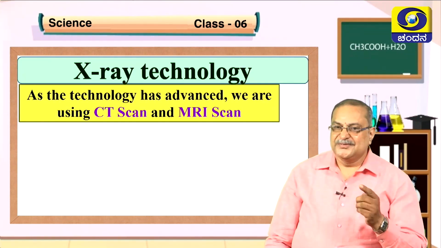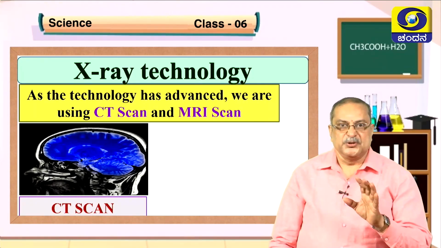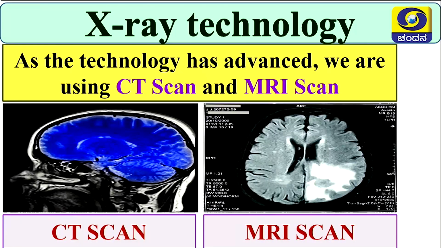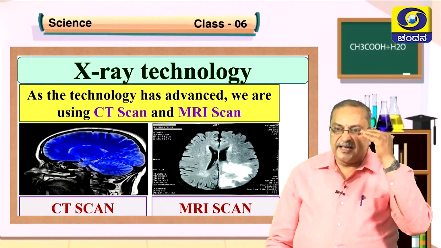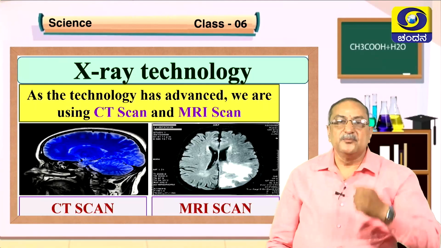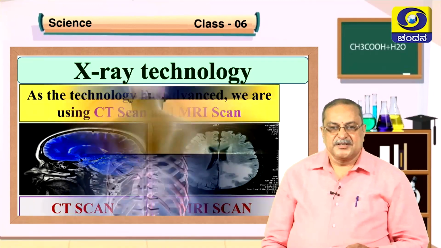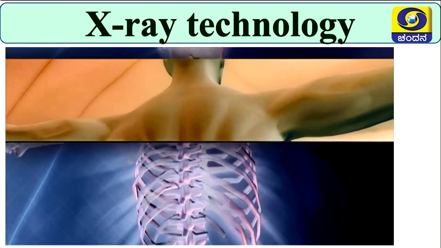Why? Find out now. So this is the CT scan. The full form of CT scan is a little tough for you to remember, so you can learn it in the higher classes. This is the MRI scan. These are two different types of scans where we can see the bones, bone structures, layer by layer. So without cutting the brain, we can have slice images of the brain like this. That is the modern technology we are using. Okay, children. So this is how the X-ray technology works. You can see the inside bones.